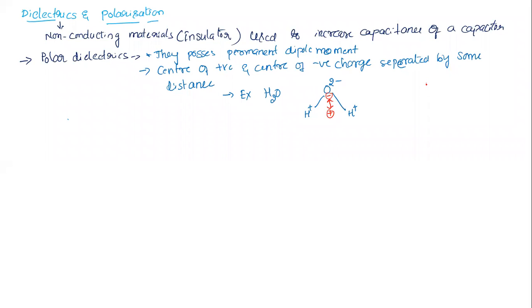What is dipole moment? P is given by either of the charges multiplied by the distance between them. So they possess a dipole moment. These are what we call polar dielectrics. Now the second type of dielectrics is non-polar dielectrics.